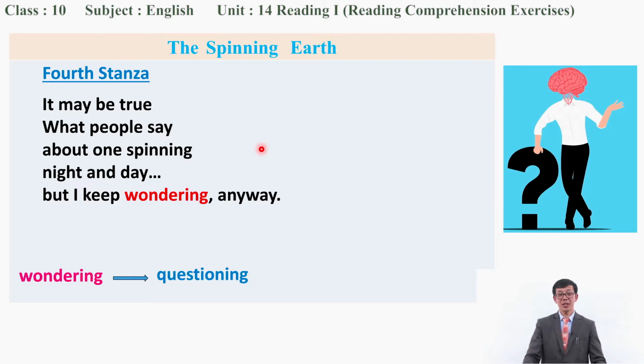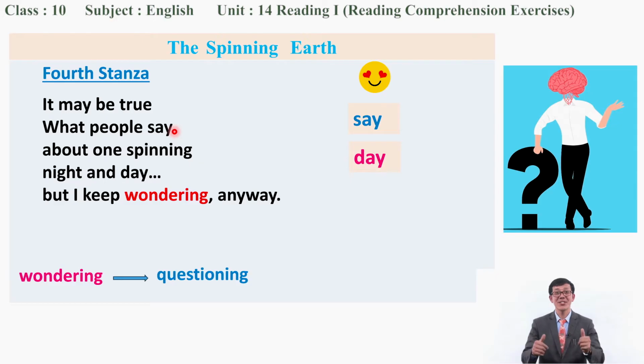Yes. This is how you get the meaning of the words from the poem. And have you seen some rhyming words here? Very good. You see the words yes, what, say. And which word rhymes with say? Excellent. It rhymes with day. Okay, so this is how you have found the meaning of some unfamiliar words and also some of the rhyming words given in the poem.